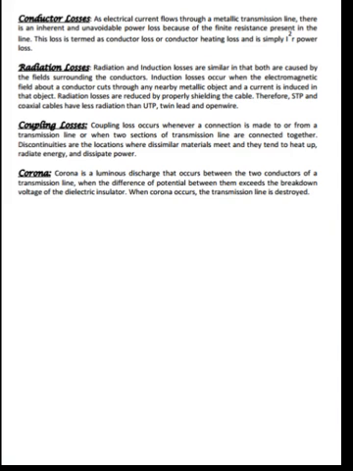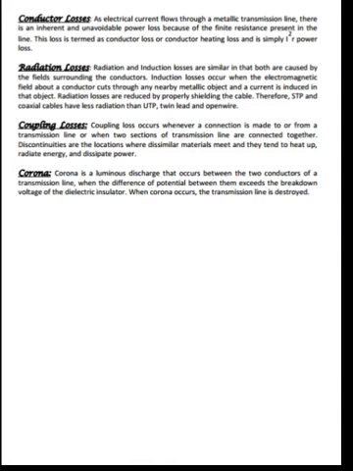Radiation losses. Radiation and induction losses are similar in that both are caused by the fields surrounding the conductors. Induction losses occur when the electromagnetic field about a conductor cuts through any nearby metallic object and a current is induced in that object. Radiation losses are reduced by properly shielding the cable. Therefore, STP and coaxial cables have less radiation than UTP, twin lead, and open wire.